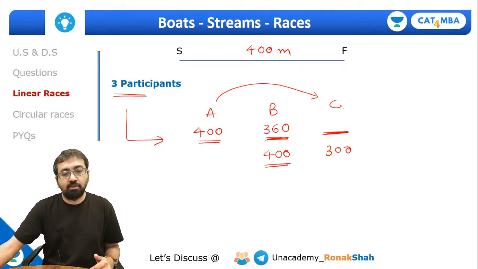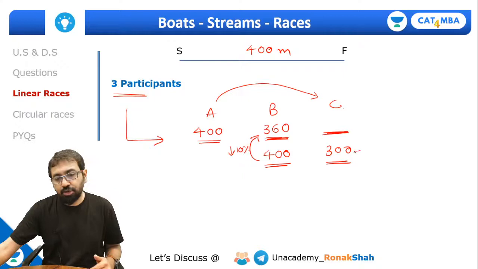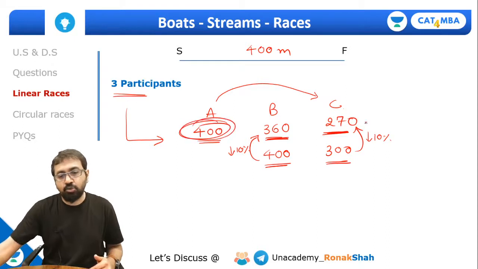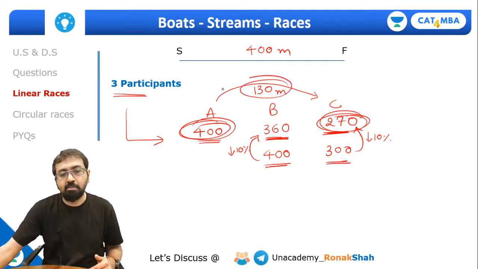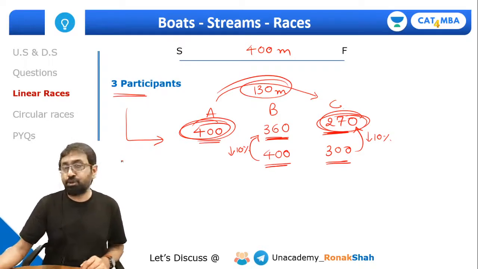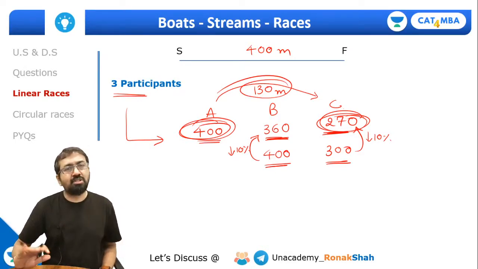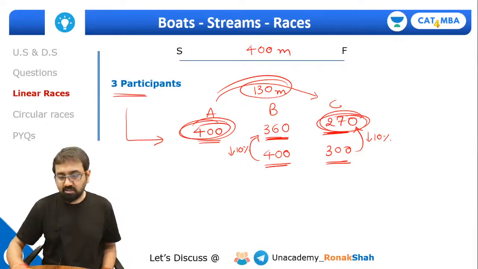So we know that when B runs 400, C runs 300. So here we are reducing it by 10%. So reduce this one also by 10%. So this will come out to be what? 270. So when A runs 400, you can say C will run 270 and A will beat C by 130-meter distance. Have you understood this point, everyone? So this is how you can solve the questions.